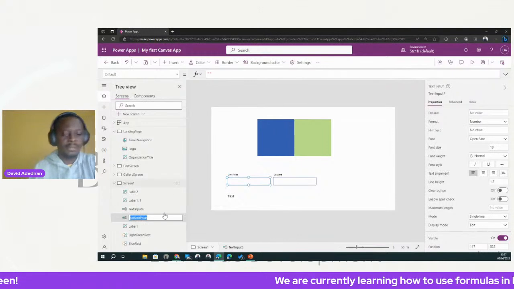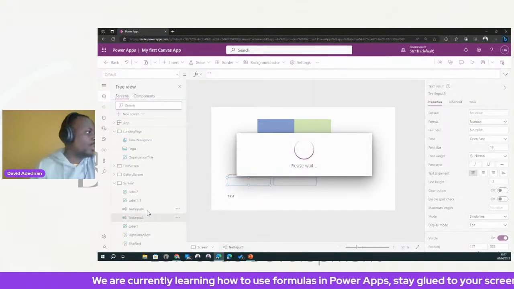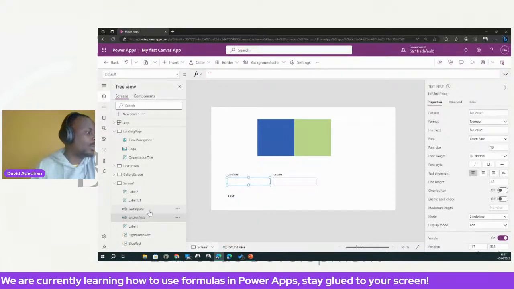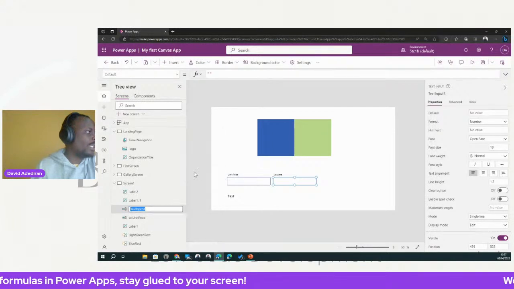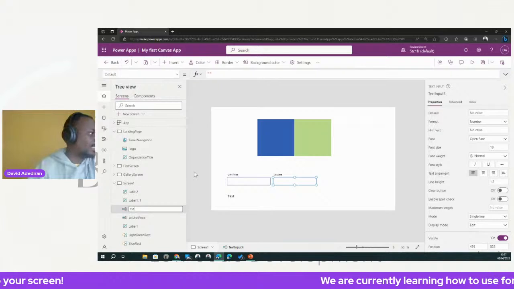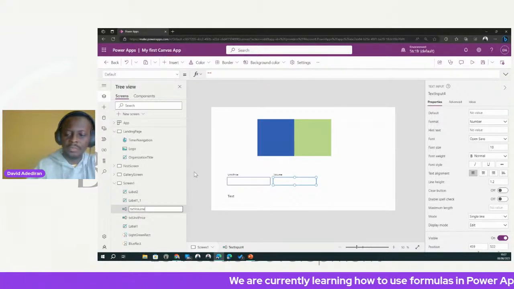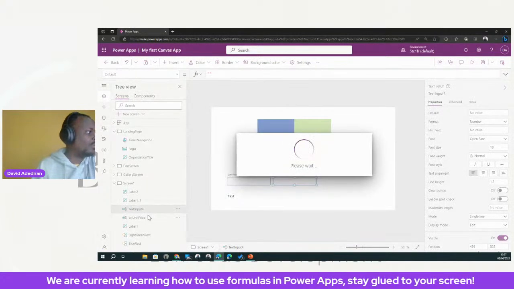Okay, so that's the name of that control. Now we'll select the other control, the volume, and rename it. Let's call this TXT volume. Okay, all right, so now we've renamed it.